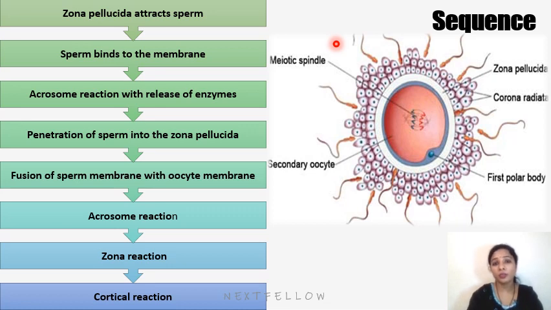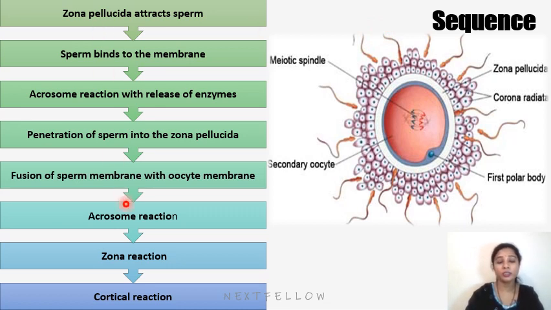So only a single sperm is allowed. The zona pellucida attracts the sperm and the sperm binds to the membrane. Then the acrosomal reaction occurs, with the release of enzymes and penetration of the sperm into the zona pellucida, and then fusion of the sperm. The penetration of the sperm into the zona pellucida is called the zonal reaction, and then the cortical reaction, the release of cortical granules, where the fusion of the sperm with the oocyte membrane happens.